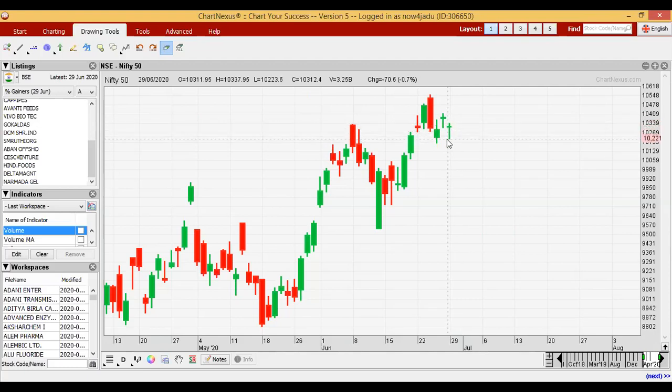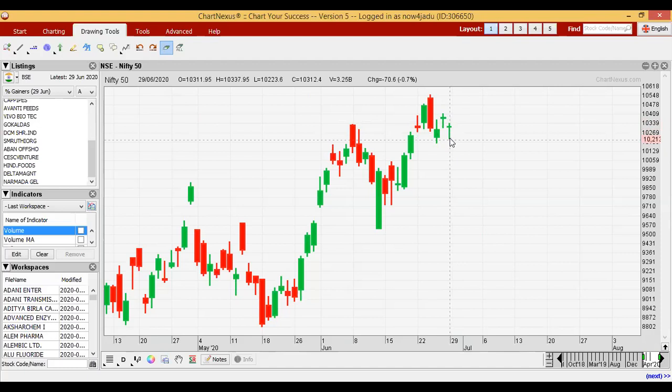See, this is the low. I'm taking the cursor on it. Low is 10223.6. So that means the low is here. With the help of this candle we can see the low, and also see the high is just slightly higher than the closing price. The high is 10333. That's why it's only how many points? Only 25 points different from the closing. That's why the size is small.